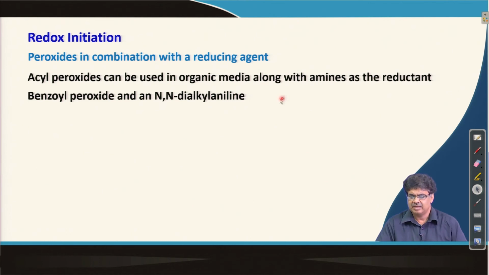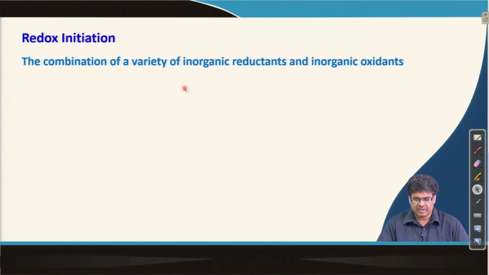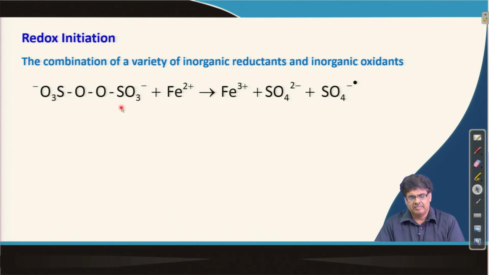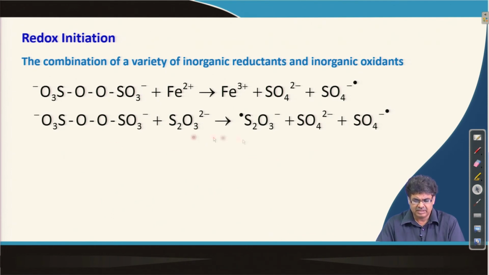Another example for redox initiation is a combination of a variety of inorganic reductants and inorganic oxidants, for example, persulfates and say ferrous ion producing this anion radical, and we can use this system as well.